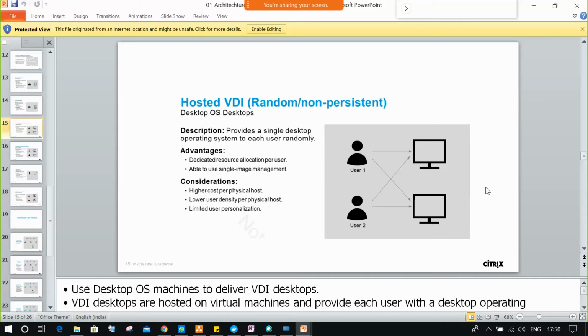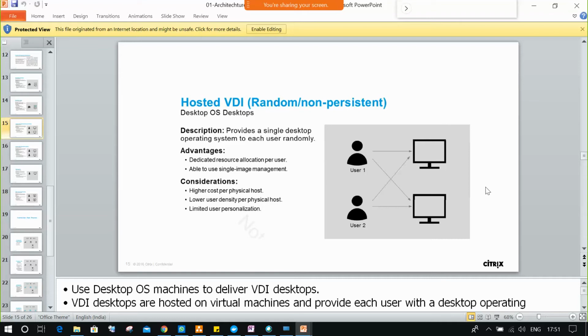A certain amount of RAM and processor is assigned from the hypervisor, for example 2 GB or 4 GB RAM and one virtual CPU. Is any other user using this machine? No. Dedicated resources are allocated per user, so we don't have any problem. Understood?